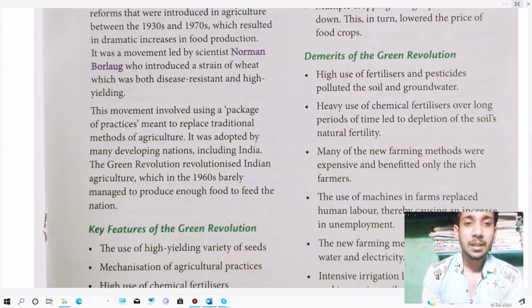These modern methods have been transformed by agricultural development. The green revolution revolutionized Indian agriculture, which in the 1960s barely managed to produce enough food to feed the nation. After the 1960s, we started growing enough food for our nation.